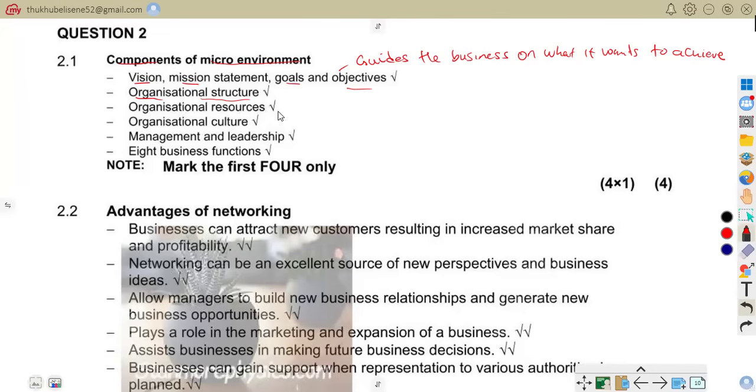It shows how responsibilities and authority are arranged in the business.